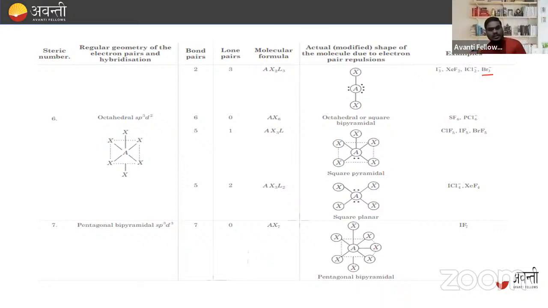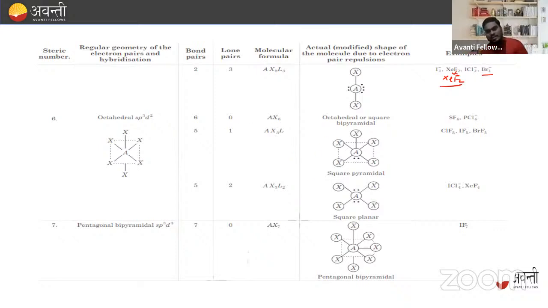And when the lone pair is 1, these are the examples of linear, right? And the last one I'm talking about, XeF2 also, like this one. Okay. Next, in case of sp3d2, when there is no lone pair, then it is known as octahedral,